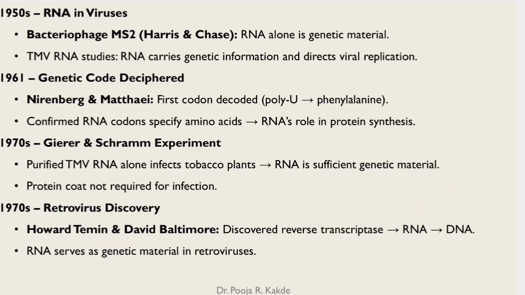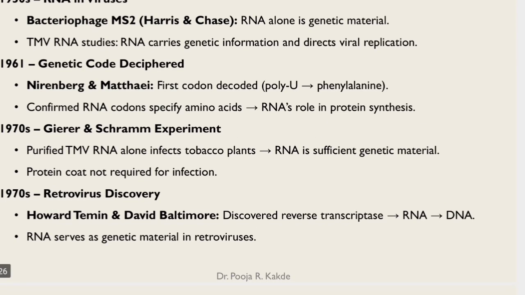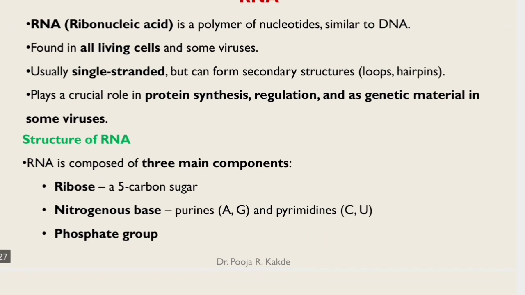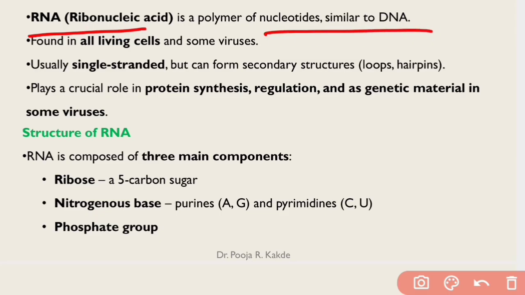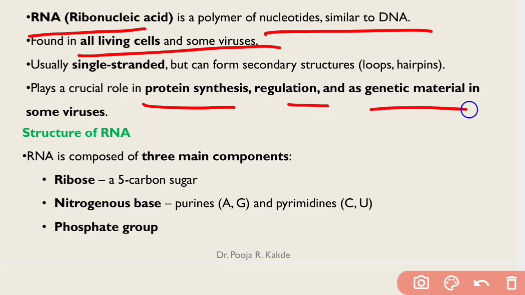And they also found that RNA serves as a genetic material in retroviruses. So if we talk about the structure of RNA, it is ribonucleic acid. It is a polymer of nucleotides, similar to DNA. It is found in all living forms and some viruses. Now what is the structure of this RNA? Basically they are required for protein synthesis, regulation, and in case of certain viruses, they act as a genetic material.